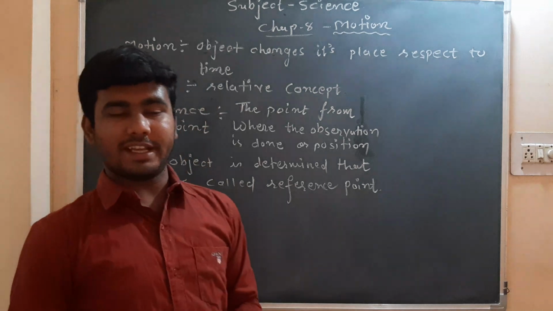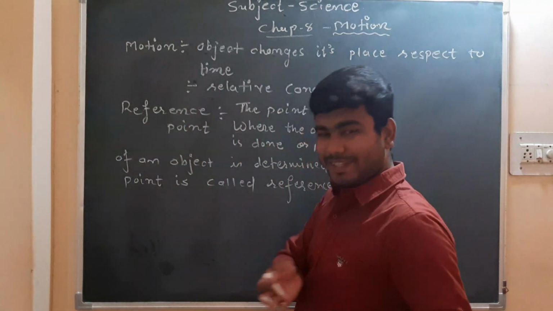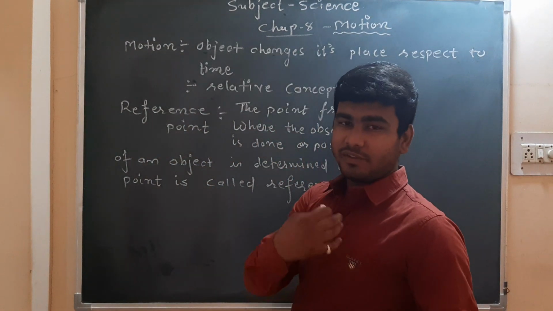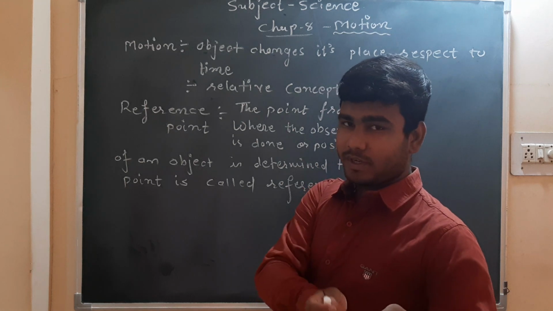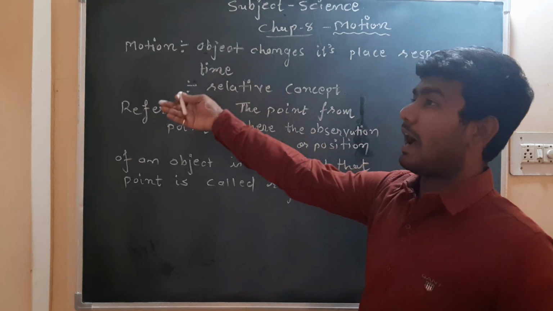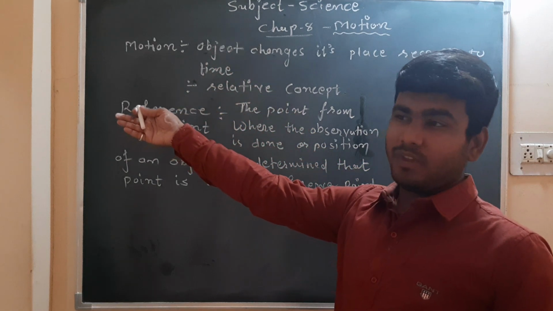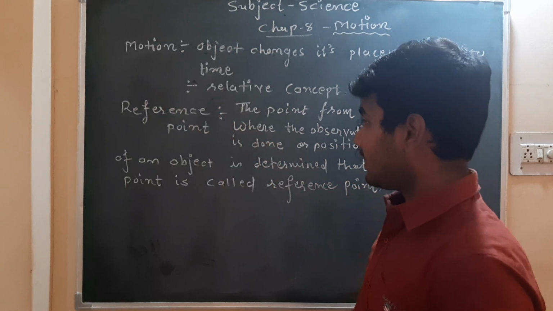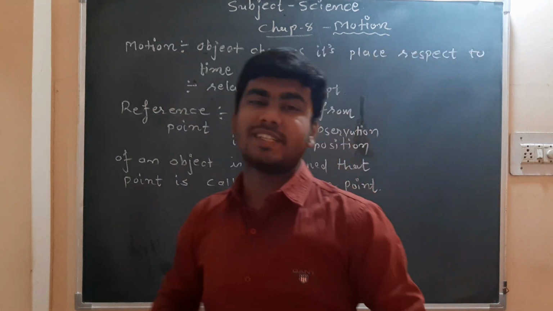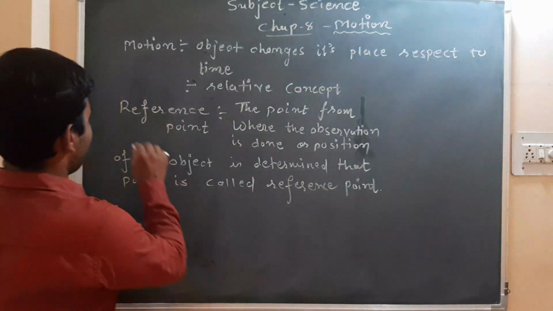And as we have taken the example, when we observe the person sitting beside us, we will be the reference point for the observation of that particular person, and for the person who is standing outside the bus and observing, that particular person will be the reference point. So from where the observation is done, that is called our reference point.